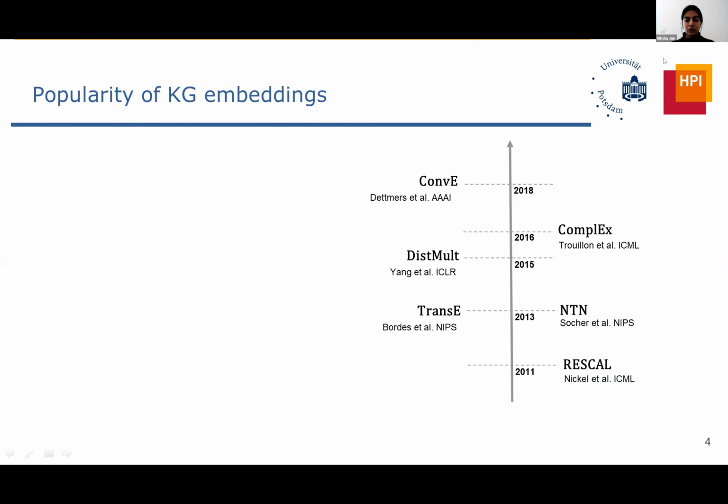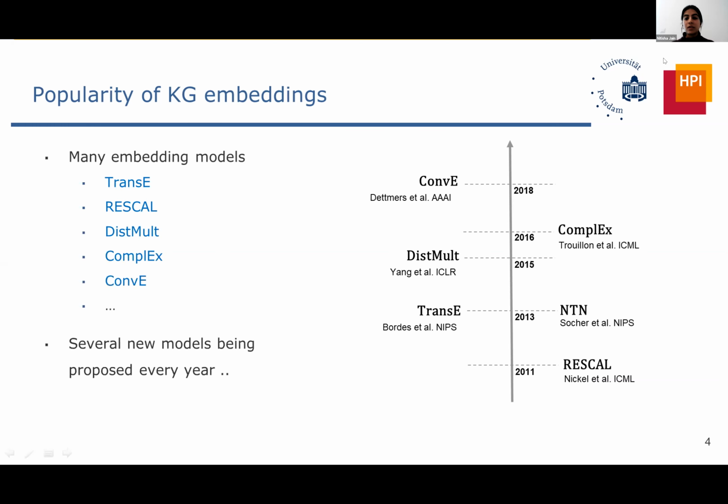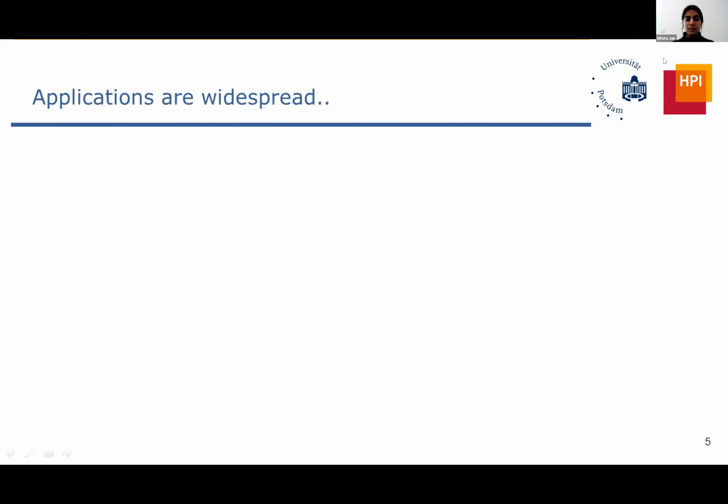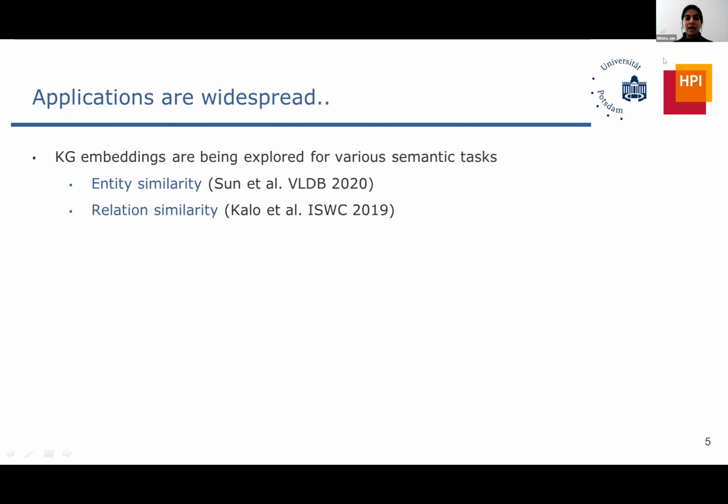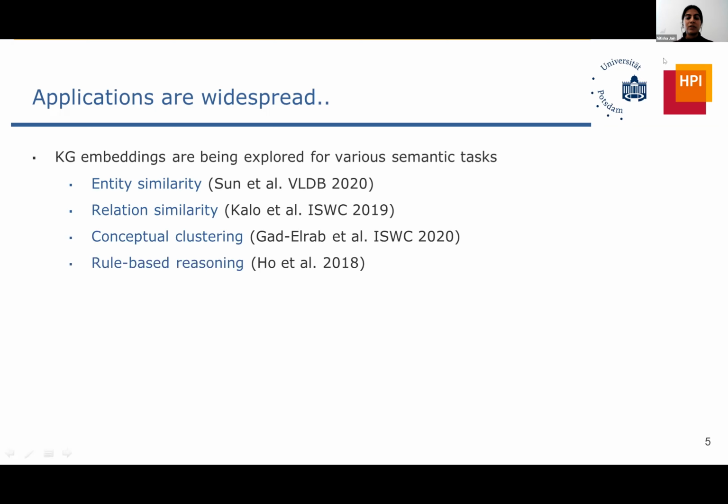There have been several proposed every year in many conferences, Semantic Web or CL conferences. And since they're very popular, they have a lot of use cases. Many people are trying to use these embeddings for various different applications. The default application that they are used for and tested with is link prediction, where we are trying to see whether the knowledge graph is complete or not. How can we predict more entities? But apart from that, to leverage the semantics that are assumed to be present in these embeddings, they have been used for entity similarity, relation similarity, conceptual clustering in the high dimensional space, as well as rule-based reasoning.